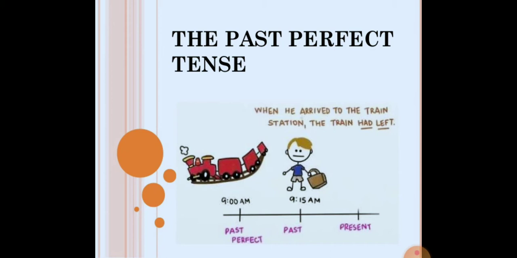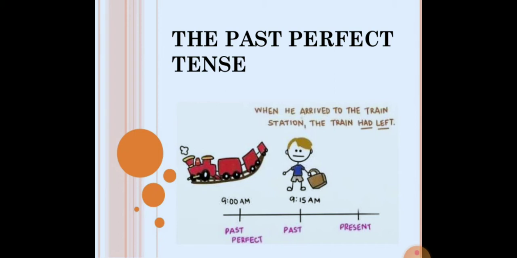If you try to find the meaning, we come to know that before he arrived at the station, the train had left. Two actions happened. He reached the railway station at 9:15 am, but the train had left at 9 am.